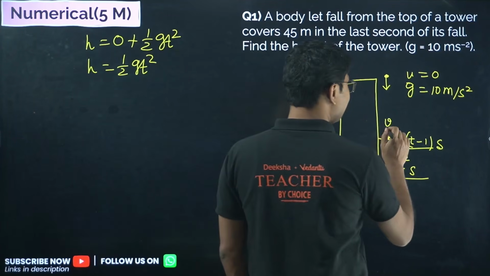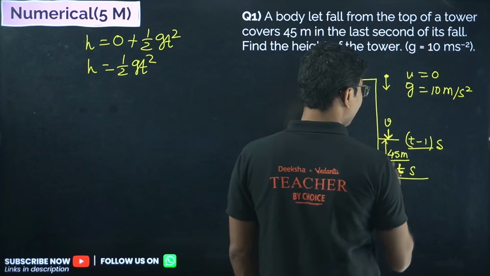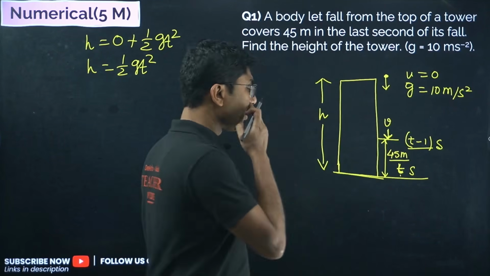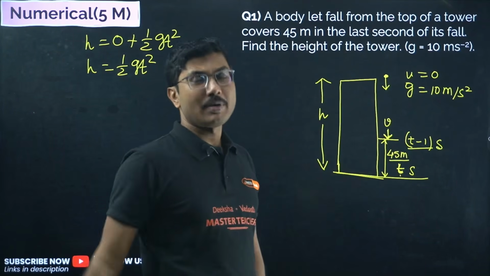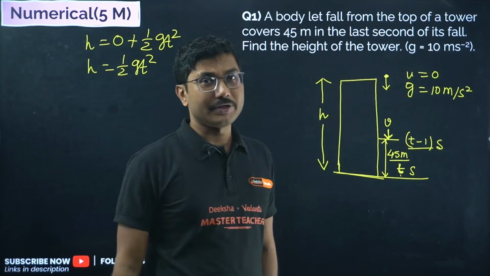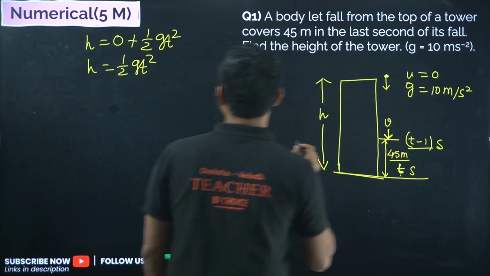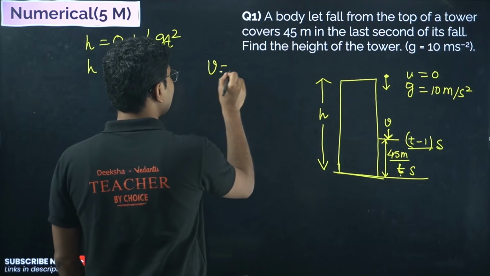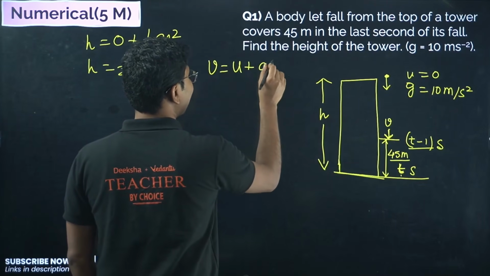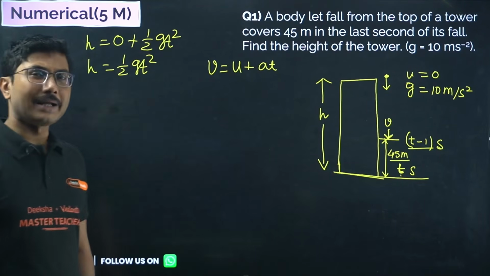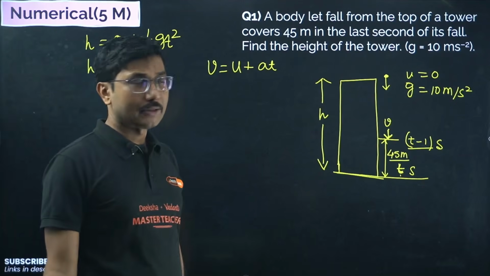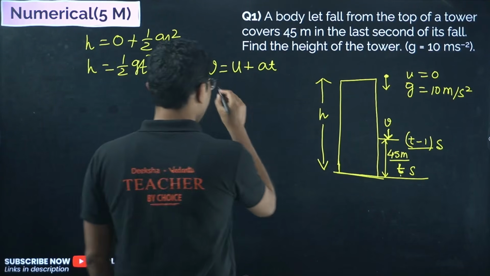What is the velocity at this point? If you can find this velocity, you can start with this velocity and 1 second of time, and say the displacement is 45 meters. So how to do that? Velocity is given by u plus at, the simple equation we are going to use. We are trying to find v.